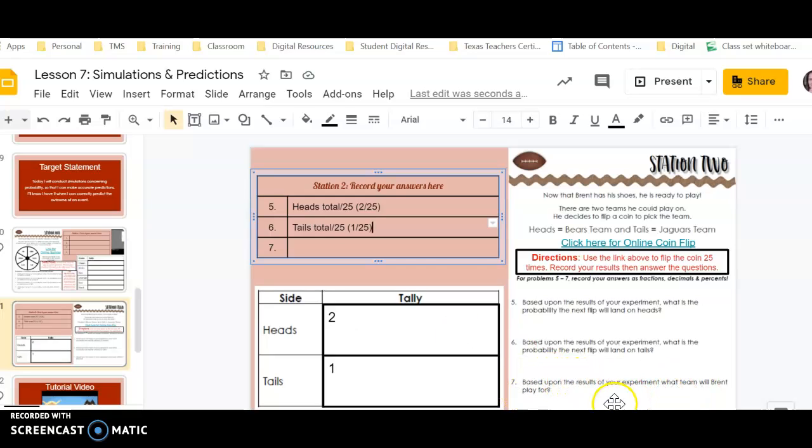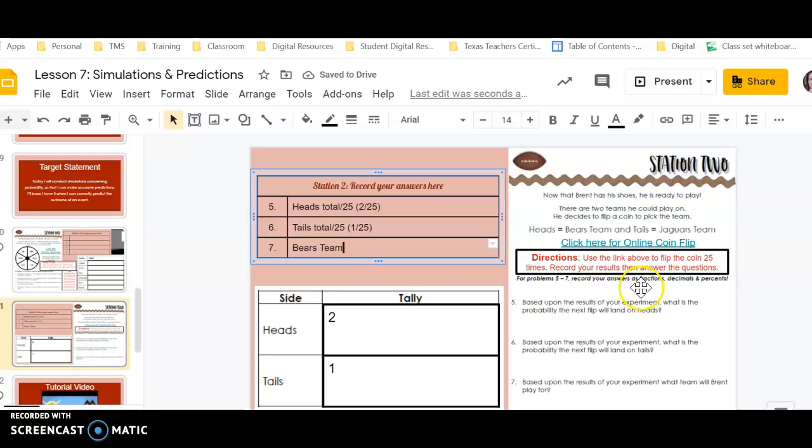Then based on the results of your experiment, what team will Brent play? Well, up here, he's saying the heads is the Bears team and tails is the Jaguars team. So at this point, you're going to put what team he's going to play for. So if I'm going off of this information here, he would play for the Bears team. And that's how I would have that answer.